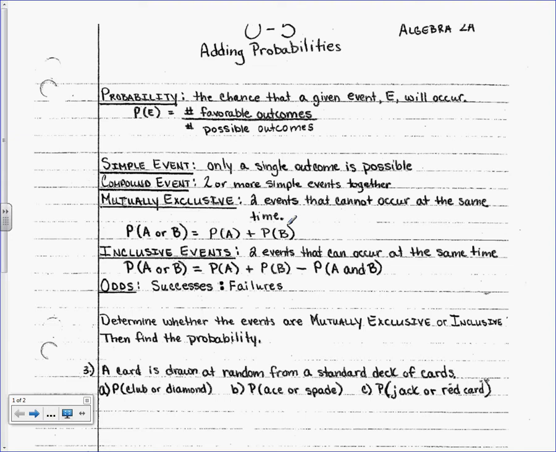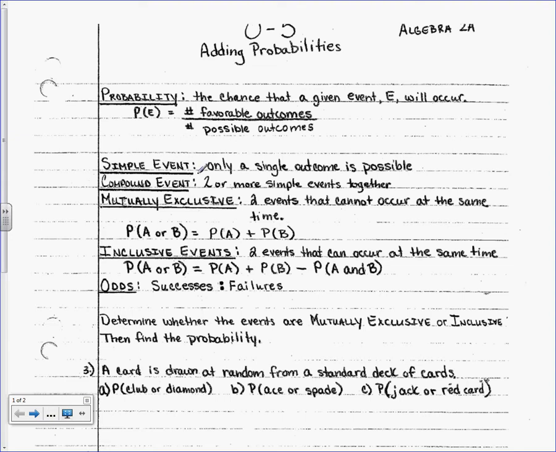We'll get there if you don't know what I'm saying. So for example, when we're doing exclusive, can you have a heart and a spade on the same card? No, those are exclusive, right? Can you have a jack and a heart on the same card? A jack of hearts. Yes, that would be inclusive. Do you get the difference between the two?